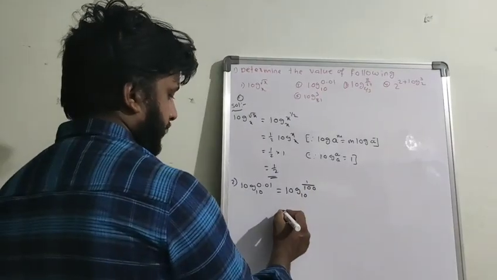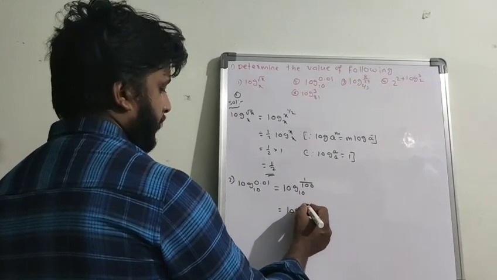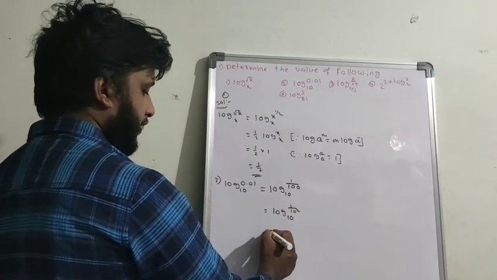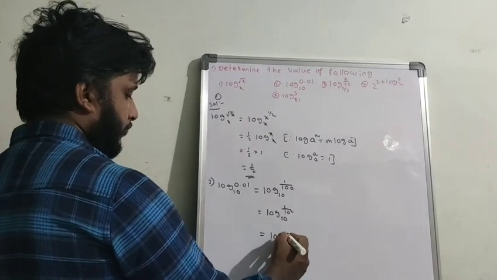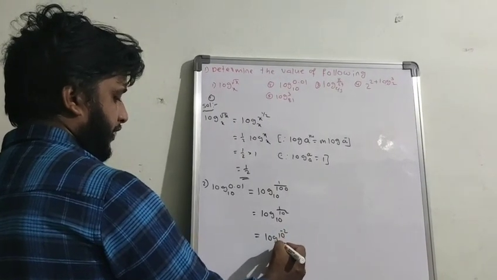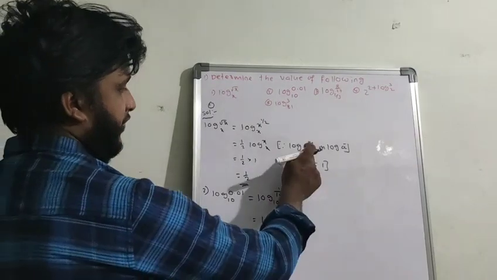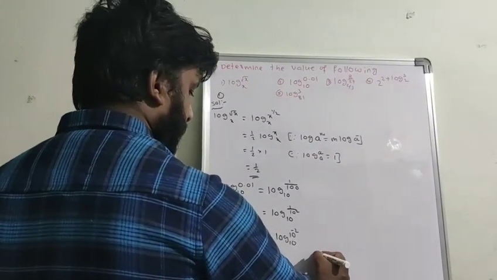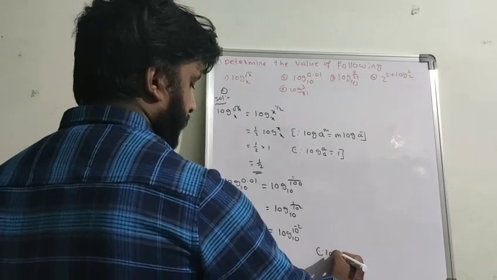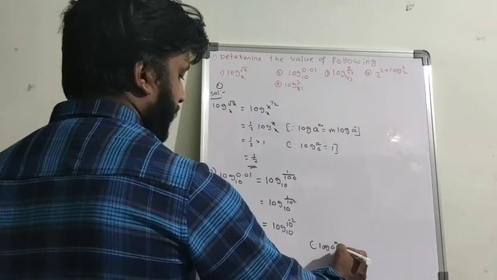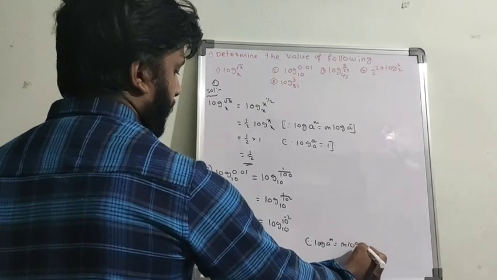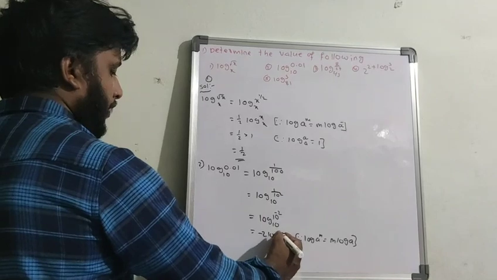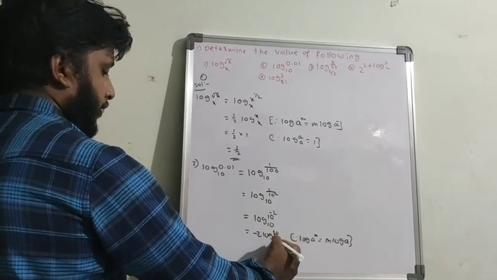So we can write it as log 1 by 10 square to the base 10, and 10 square we send to the numerator: log 10 power minus 2 to the base 10. Now again we have to apply log a power m equals m into log a. By using that formula, it will become minus 2 log 10 to the base 10.